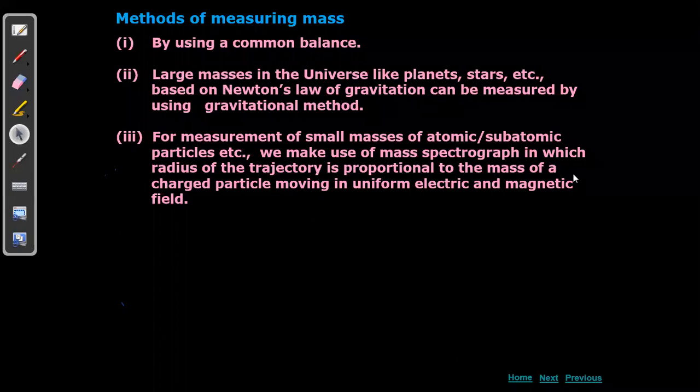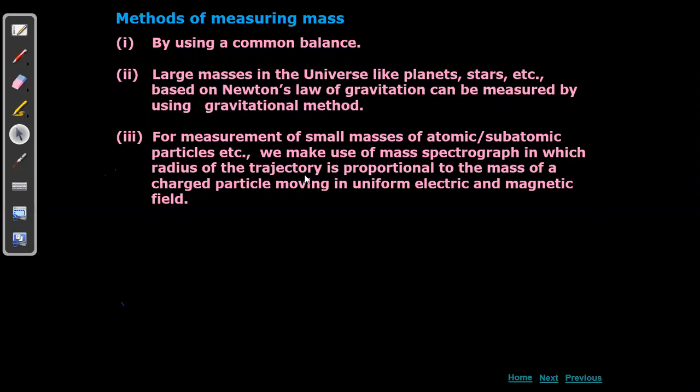Based on that, the measurement will be done. We are studying roughly only. All these are higher level education, after engineering or after degree, and these processes are in the textbook. So here we are just going through the method, roughly how they measure.